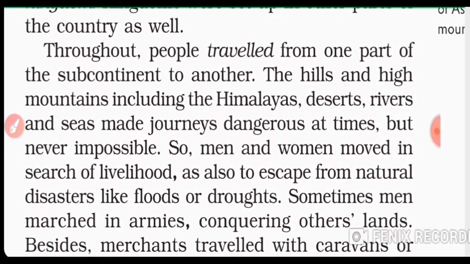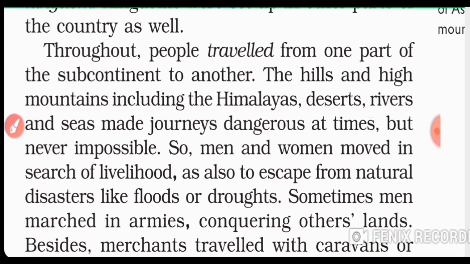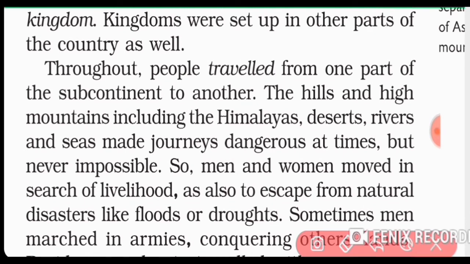So people traveled from one part of the subcontinent to another, but there were hills like the mighty Himalayas and a lot of other hills and high mountains, and there are deserts like the Thar desert, and the Gobi in China, and seas, which made journeys dangerous at times but never impossible. So although there were impediments, like jungles, hills and mountains, people still traveled from one part of the subcontinent to another.